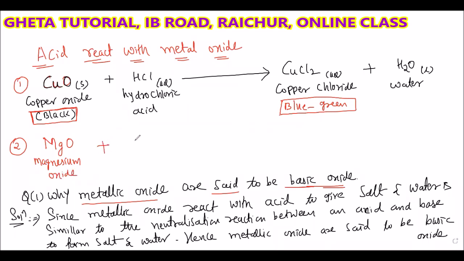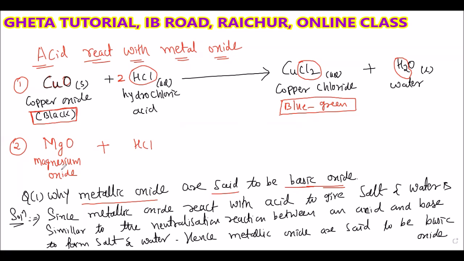In the first reaction we have to balance. Here you can see Cl2, two atoms of chlorine, and two atoms of hydrogen. So in front of HCl, I have to write 2, so that hydrogen and chlorine both will be balanced. Only the coefficient 2 is needed: 2HCl. After writing 2HCl, it will be balanced.